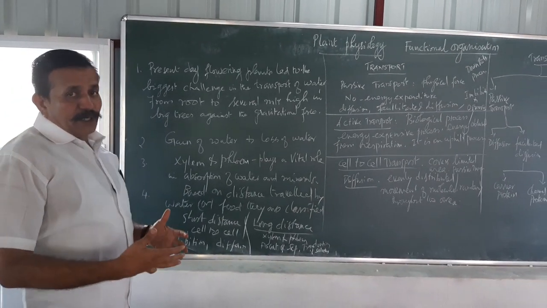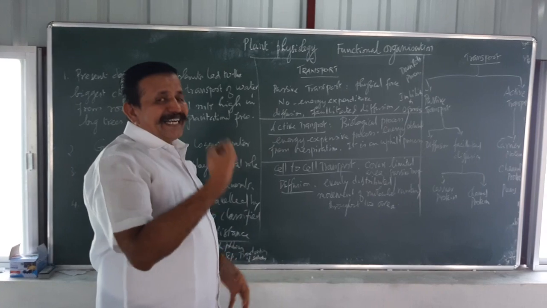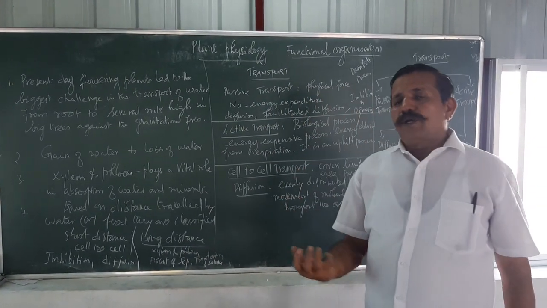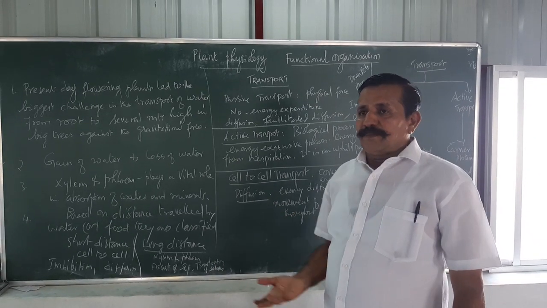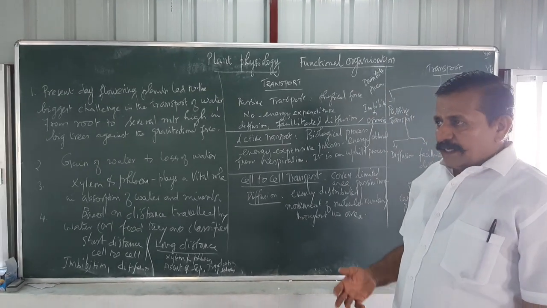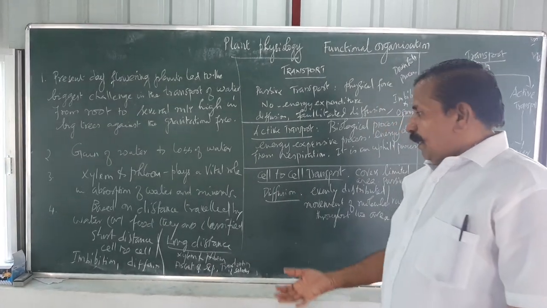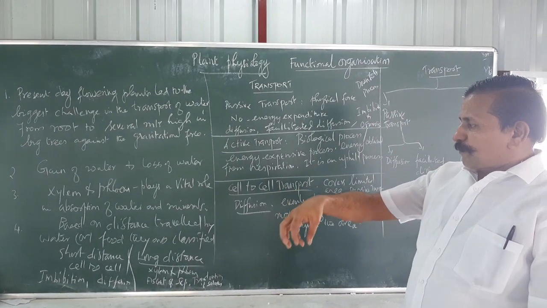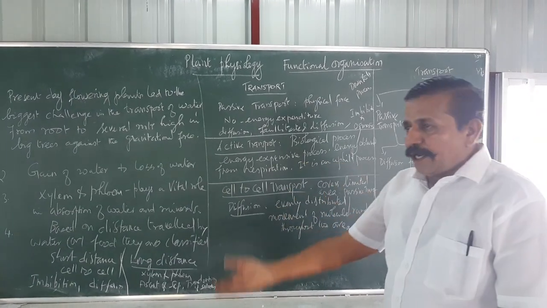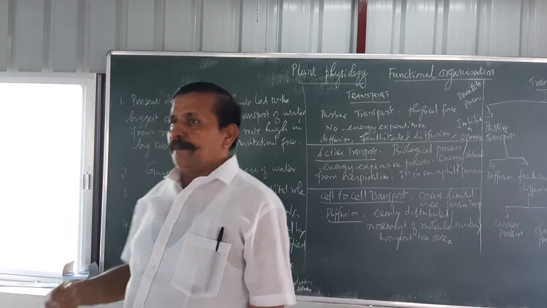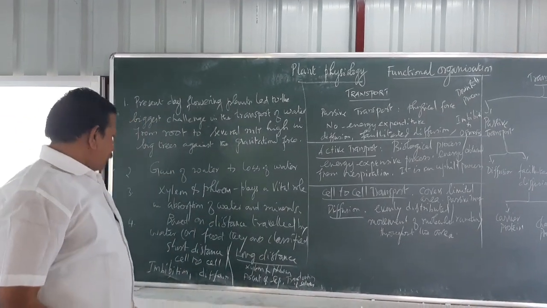The xylem is an important organ. It is the water conducting tissue. It has its own complex xylem tubes and xylem elements, and also companion cells and sieve tubes, everything is there. They are utilized for the purpose of conduction of water. And phloem is important for the transport of minerals and food in the plant.